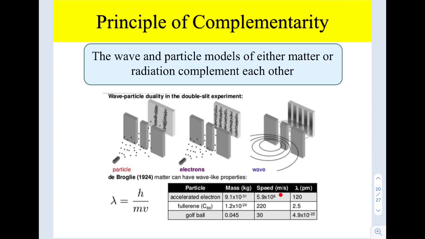The speed is very slow in comparison to the other two particles, and the lambda is much smaller. When lambda is very small, you cannot observe an interference pattern for the golf ball. Why?